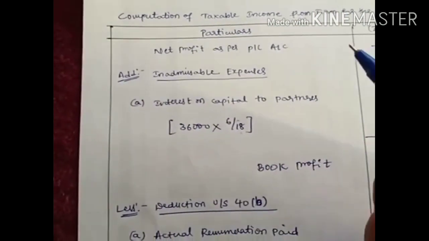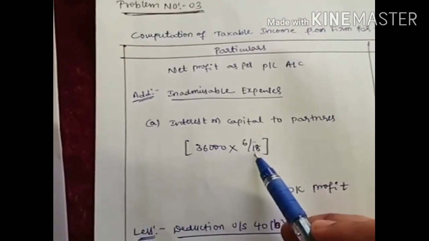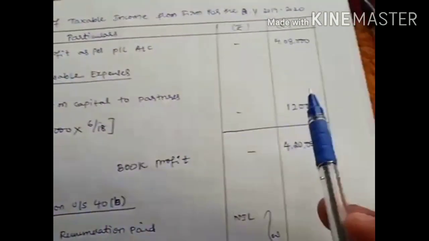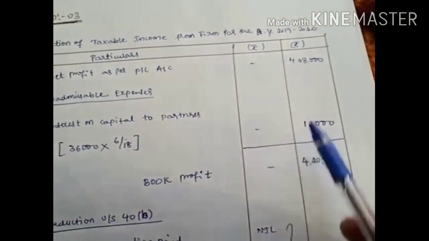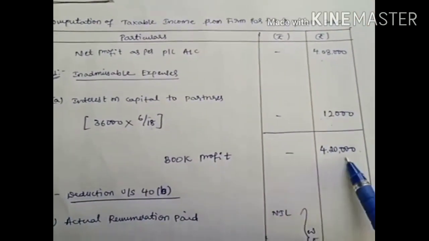If they had given 15%, it would be 3 divided by 15. If they provided 14%, it would be 2 divided by 14, like that. So calculate that amount. You are going to get 12,000. Add both the amounts, as no other inadmissible expenses are provided. You are going to get 4,20,000.